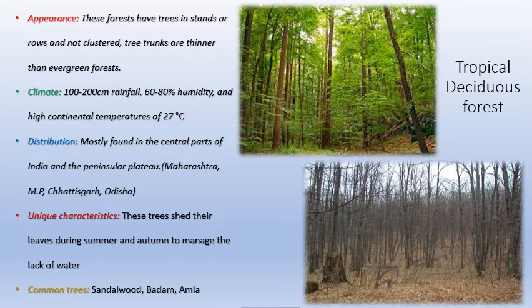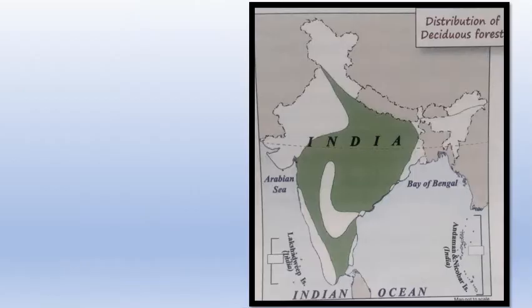These trees shed their leaves during summer and autumn to manage the lack of water. So here we know that there's a little bit lesser rainfall, and there's more temperature also. So there's a lack of water all the time, or most of the time. To manage it, the trees shed their leaves, because leaves are the ones which need more water for producing food. So if they shed their leaves, they can manage with less water also. So that is why they shed their leaves. So this is the outlook of tropical deciduous forest.